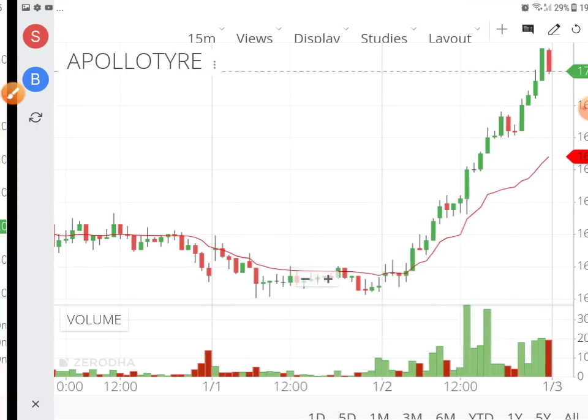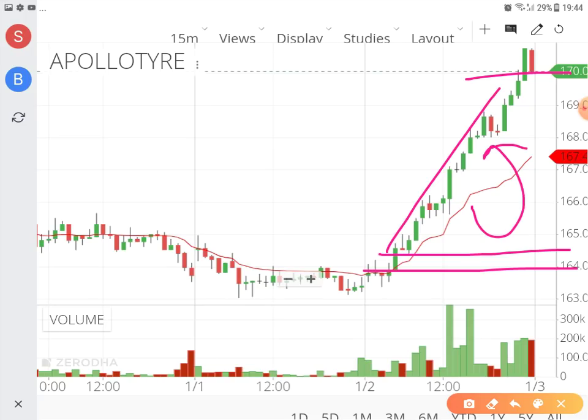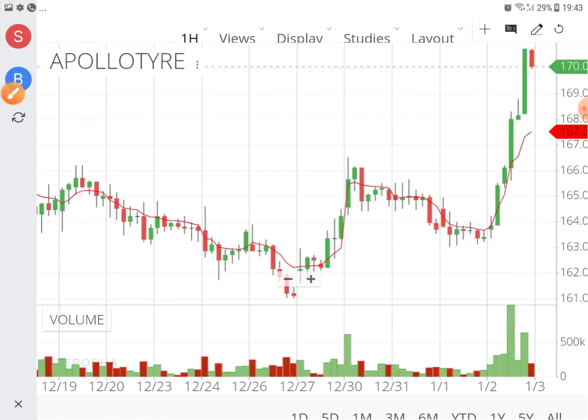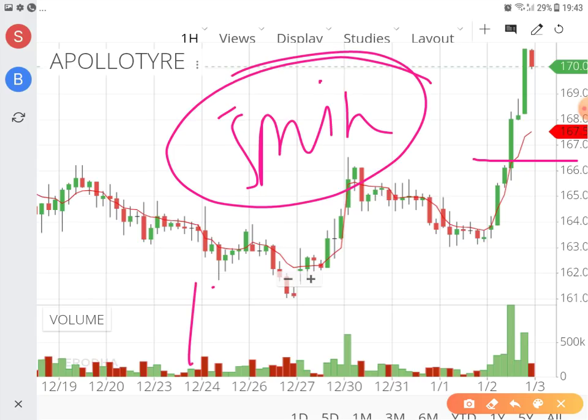However, if you talk about the 15 minutes chart, the 15 minute chart has given you the signal at 164 range, or rather 164.5, and you can do the trade because it has given you clear cut indication of being above VWAP at 164.5. However, if you use 3 hour or 1 hour, you could get the clear cut signal of crossing VWAP at almost 167 price range. So I will recommend you to do 5 minutes trading if you are using VWAP. Otherwise, 15 minutes candle happens to be best for intraday trading.